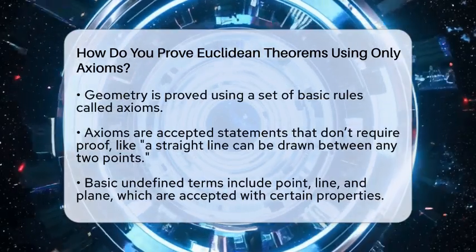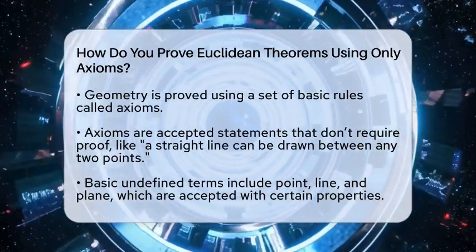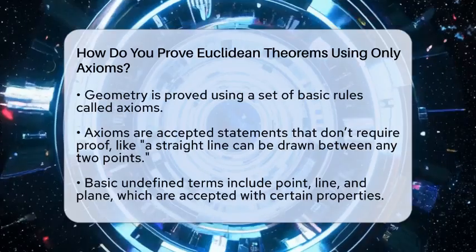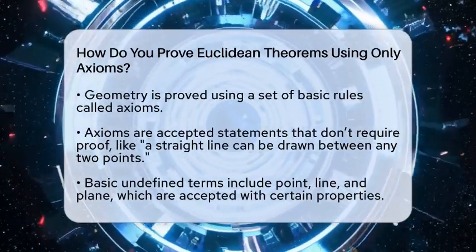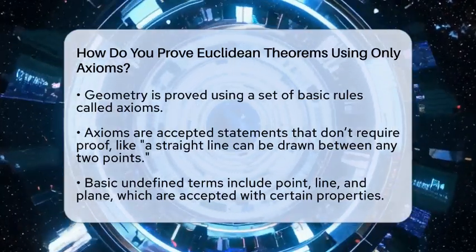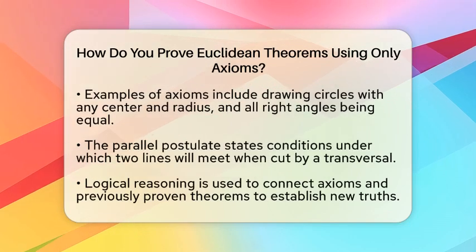First, we start with these axioms and some undefined terms, such as point, line, and plane. These terms are like the building blocks of the puzzle, but we don't define them in complicated ways. Instead, we accept their basic properties, like a point has no size or a line extends forever in both directions.